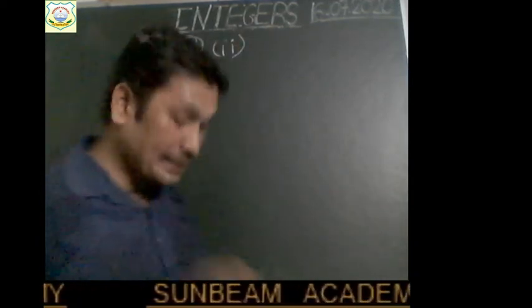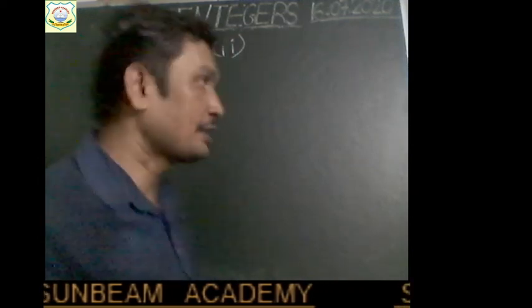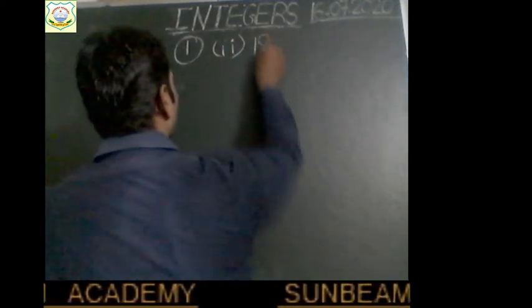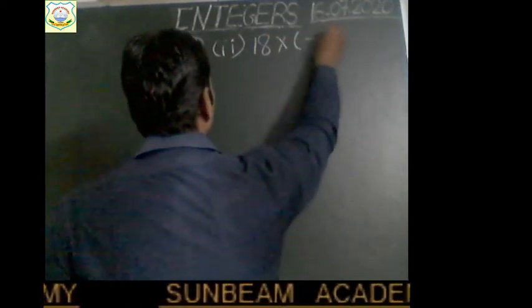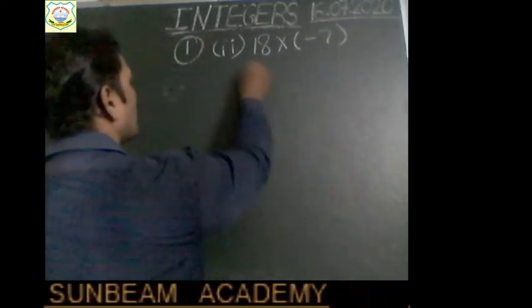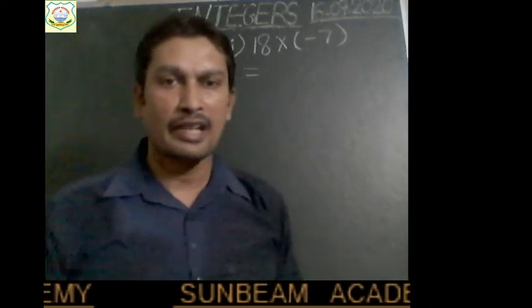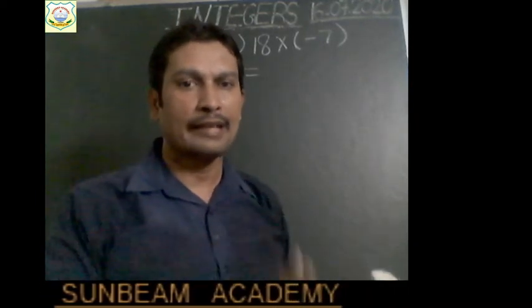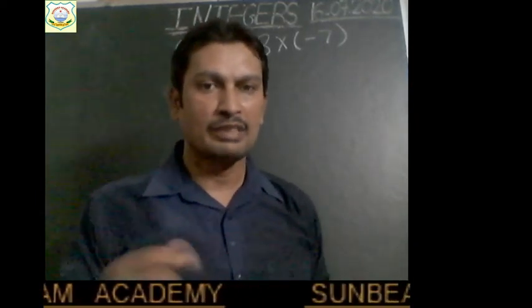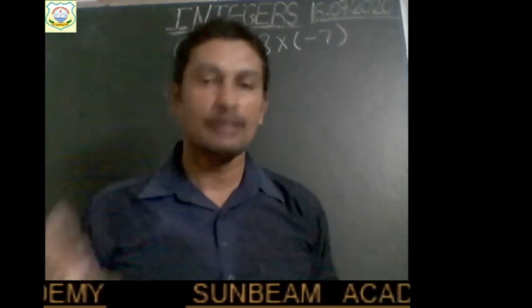We have to multiply 18 by minus 7. Right? So 18 into minus 7. While multiplying, we will firstly multiply the numbers regardless of their sign. Firstly ignore the sign and multiply the numbers. Okay. After that we will see which sign to be used, positive or negative.